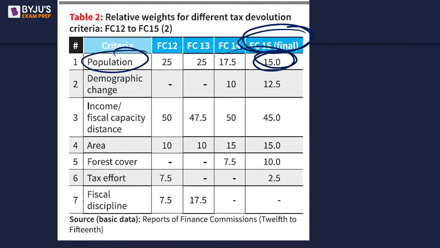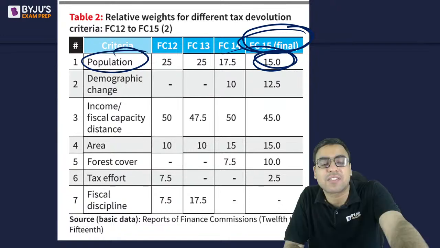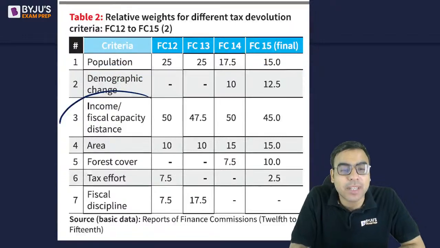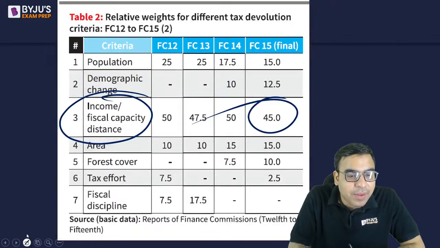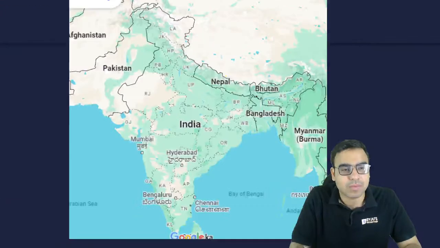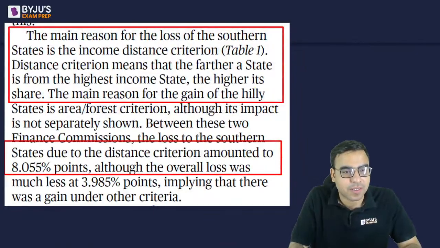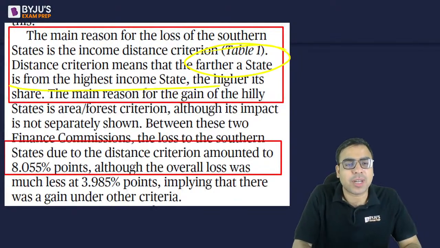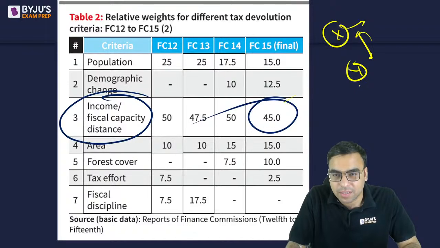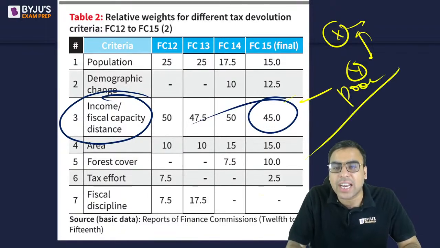Yes, so it means whenever horizontal distribution is being done, we have to ensure these things. First we have to see the population, demographic change, यानी population change, then income distance. ठीक है, इनकम डिस्टेंस का मतलब है कि अ स्टेट इज फ्रॉम द हाईएस्ट इनकम स्टेट, है ना. मान लो X is the highest income state, तो उससे वो वाला स्टेट कितना दूर है. ठीक है, सो द पुअरर द स्टेट द मोर इट विल गेट द बेनिफिट.